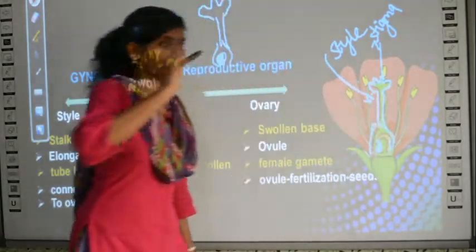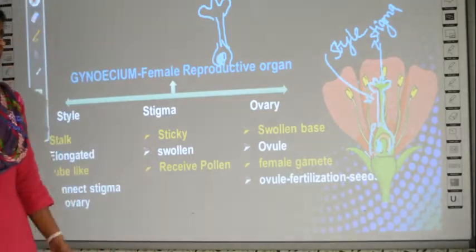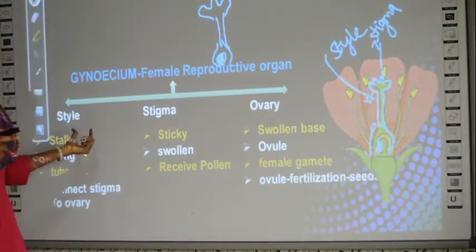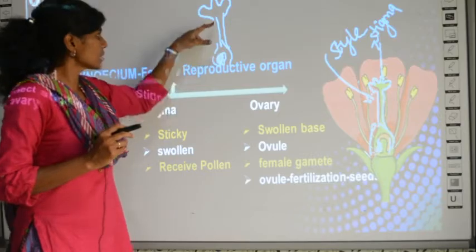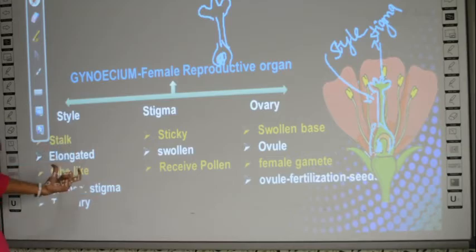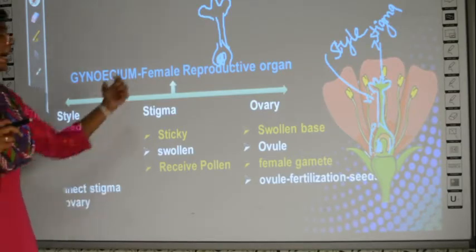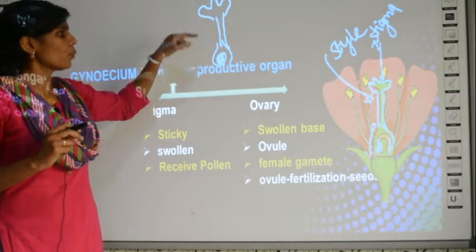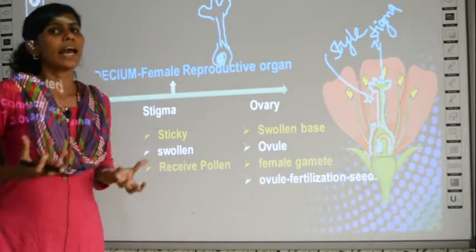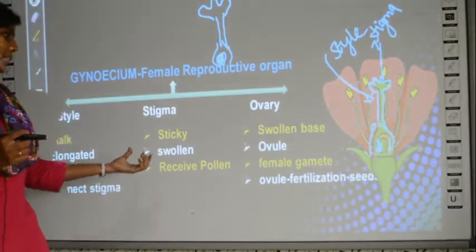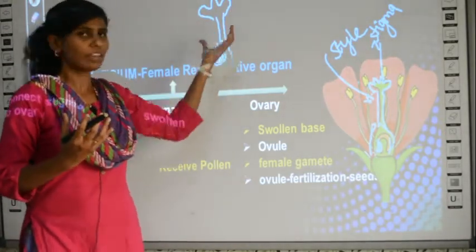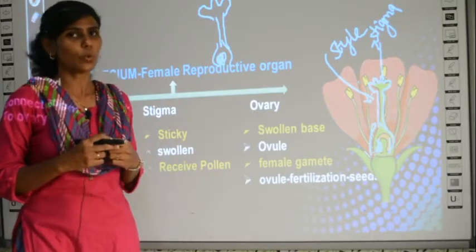Clear? So what have you studied about the female reproductive structure? The female reproductive organ in a flower has three parts called style, stigma and ovary. The style is a stalk-like structure which is elongated and tube-like, and it is the agent that connects the stigma with the ovary. The stigma is generally sticky in nature, it is swollen and it can easily receive the pollen grains. And finally the ovary is swollen, it is the base of the female reproductive organ, and it contains the ovule.